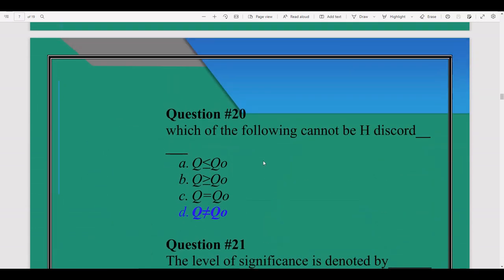Which of the following cannot be H0? This is the right answer: not equal.